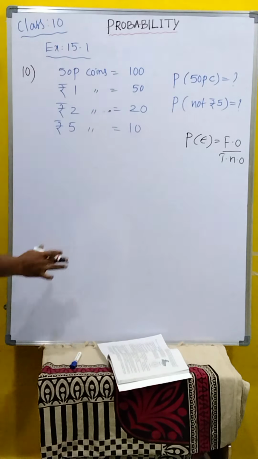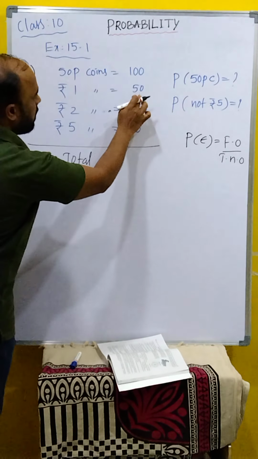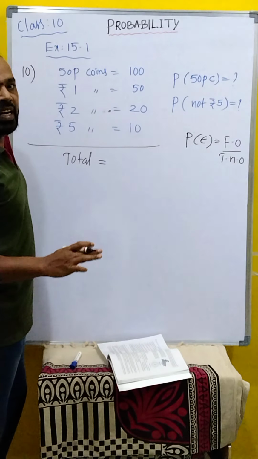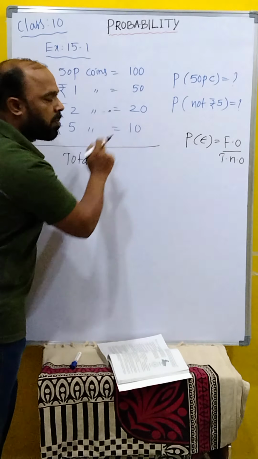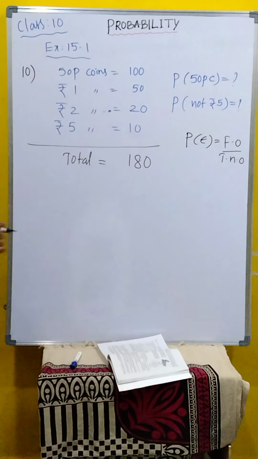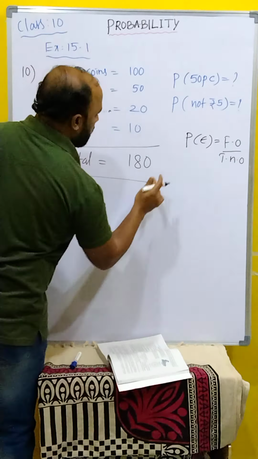Clear, children? First, find the total. Total how many are there? Total coins is equal to 100 plus 50, 150. 150 plus 20, it is 170. 170 plus 10, 180. Total coins is equal to 180. Clear? Now we will go for the 50 paise coins.